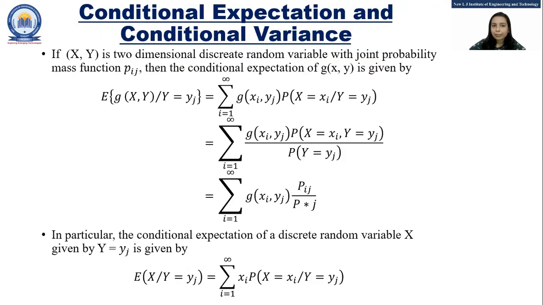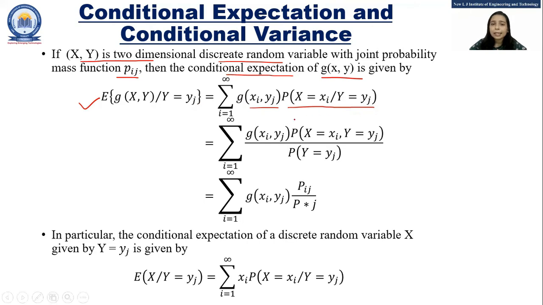Now the next is conditional expectation and conditional variance. If (X, Y) is a two-dimensional discrete random variable and g(X, Y) is a function of this two-dimensional random variable, and the joint probability for this two-dimensional discrete random variable is given by pij, that is nothing but the joint probability mass function, then the conditional expectation is given by E of g(X, Y) given that Y equals yj, which equals sigma i equals 1 to infinity g(xi, yj) into probability of X equals xi when Y equals yj is already given.